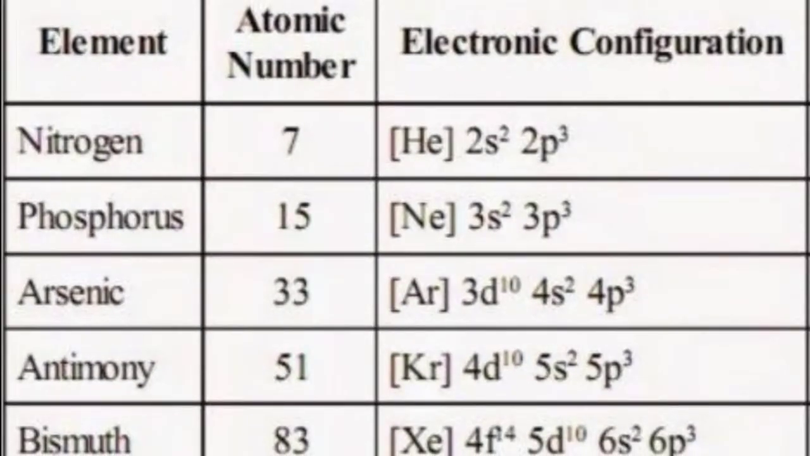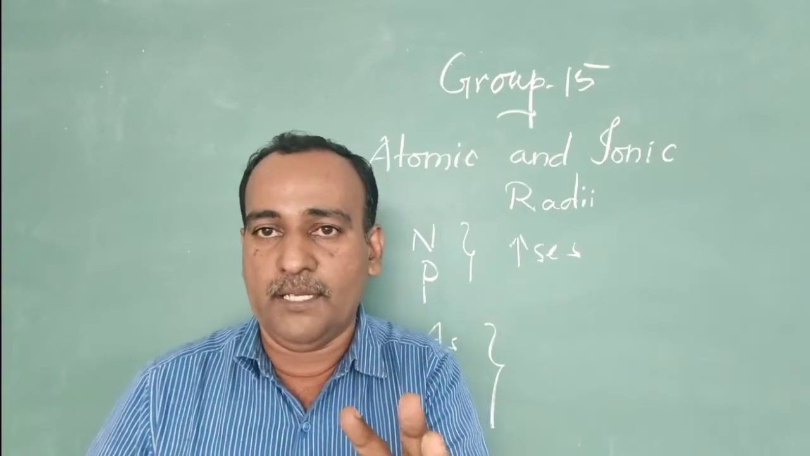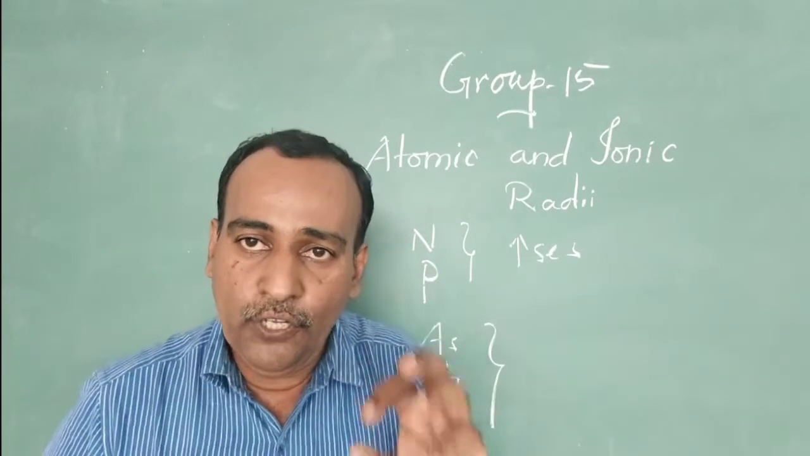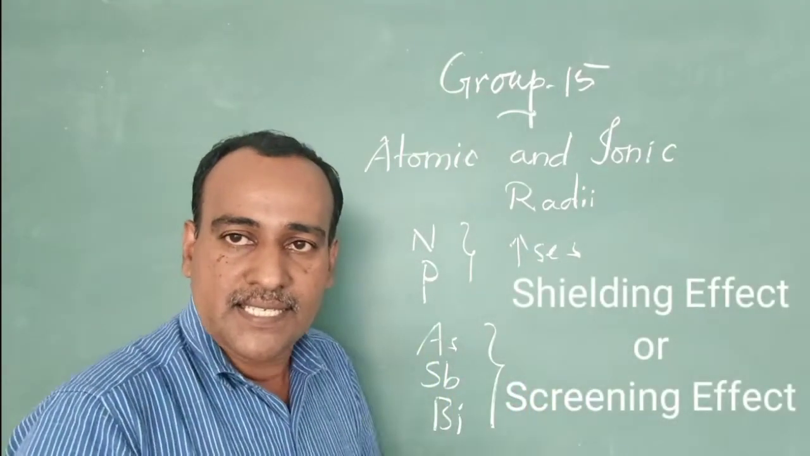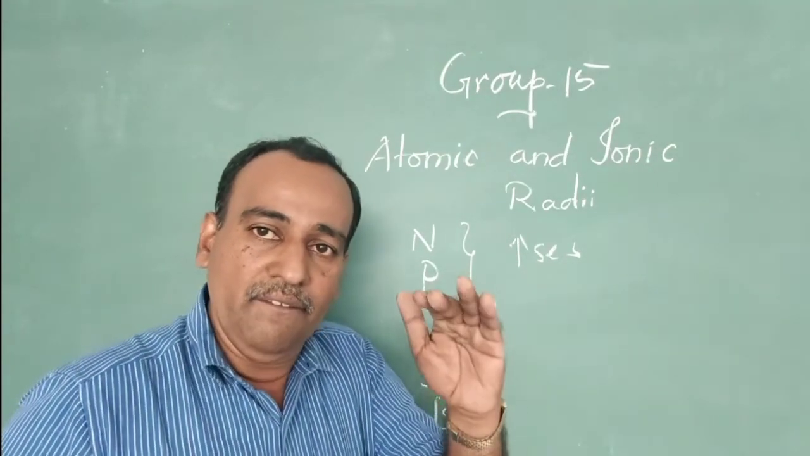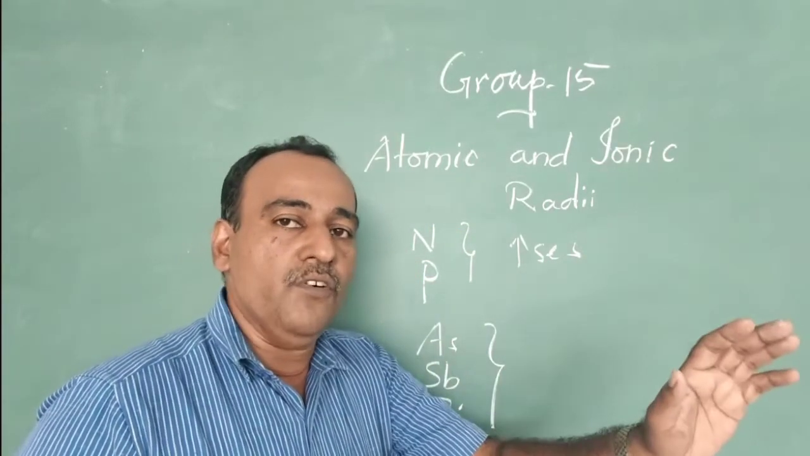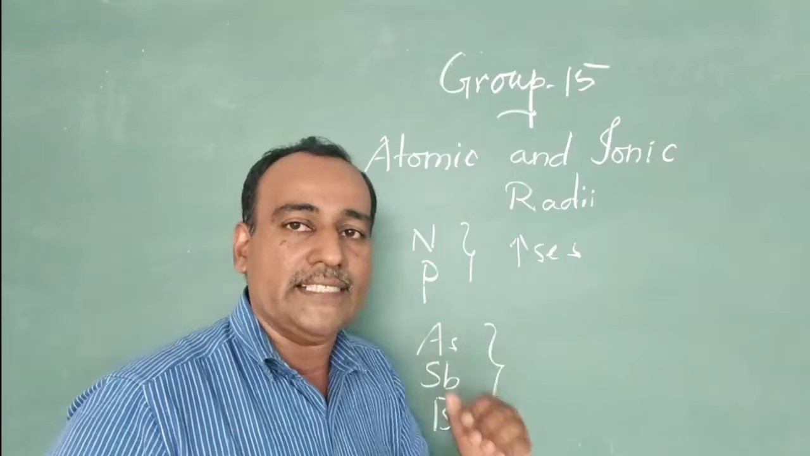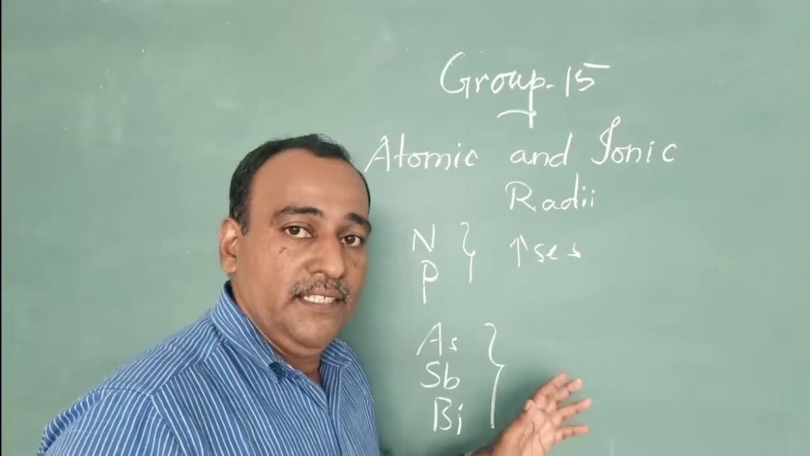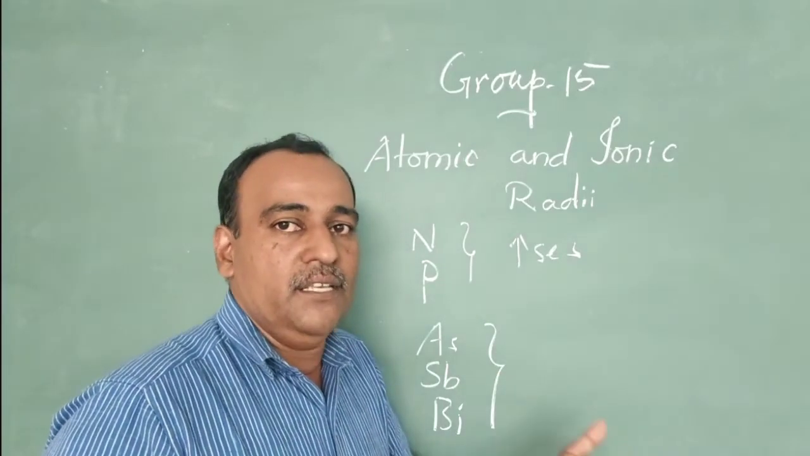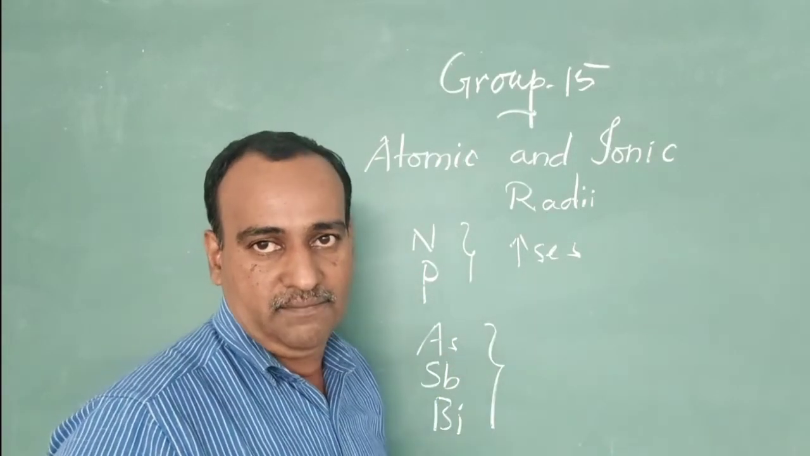They have d orbitals and f orbitals. These d and f orbitals possess a very low shielding effect or screening effect. Since they have very little screening effect, the outermost electrons are strongly attracted by the nucleus. Hence the atomic radius, even though it increases, we cannot see the increase.